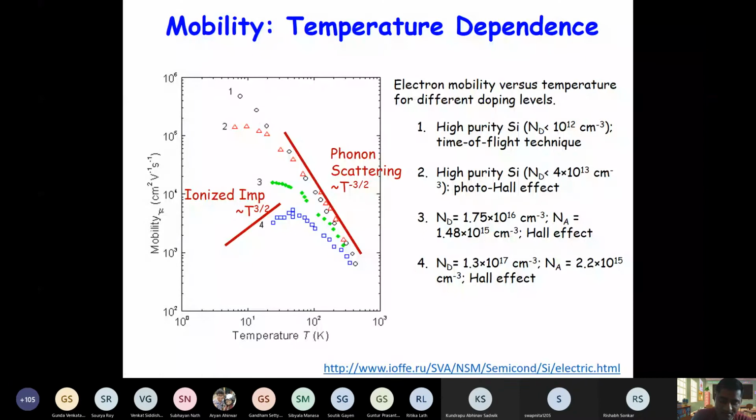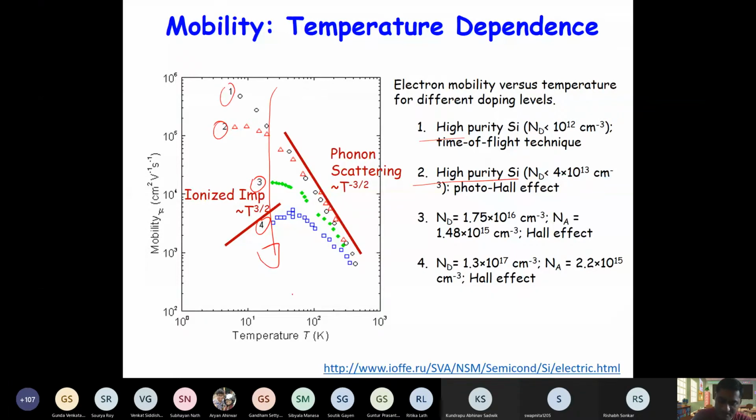So for example, in this graph, you actually see there are 4 different curves. 1, 2, 3, 4, right? Then you can also see 1 and 2 are high purity silicon, right? So there is no doping. So that means if you increase the doping, the mobility decreases.